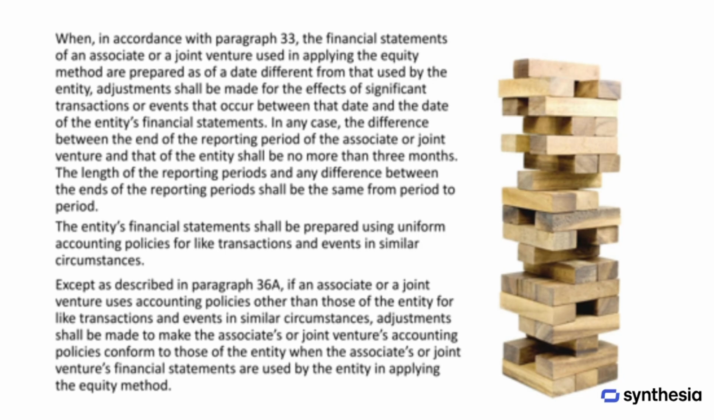The entity's financial statements must be prepared using uniform accounting policies for similar transactions and events in similar circumstances. If an associate or joint venture uses different accounting policies for transactions and events, adjustments should be made to align their policies with those of the entity when applying the equity method.